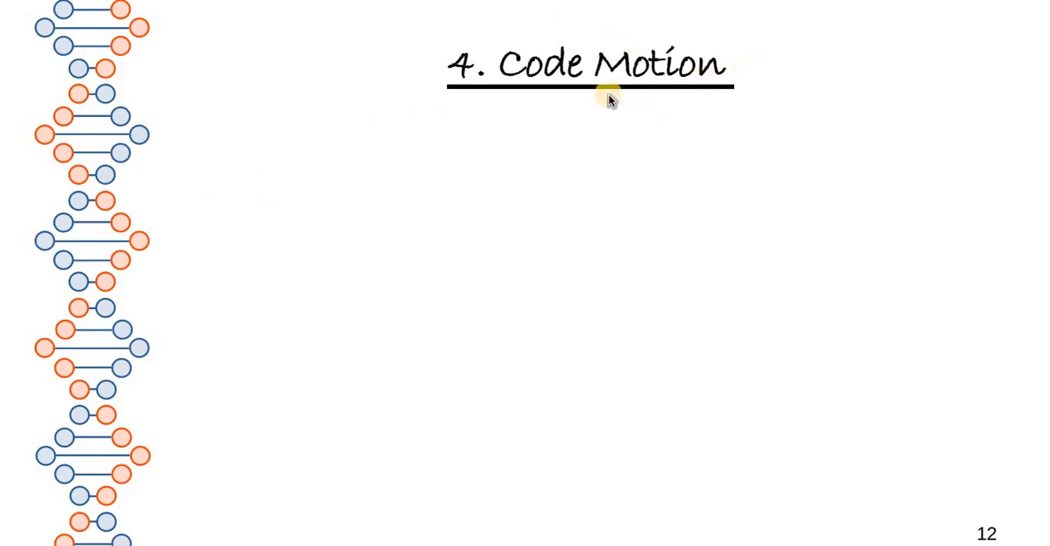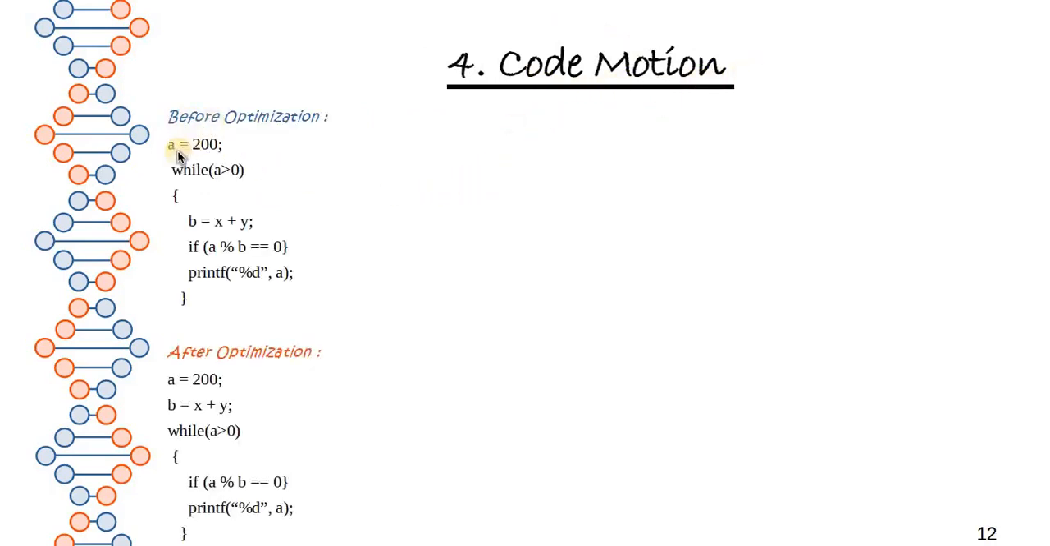Now let's go to the next one, that is code motion. Before optimization, in this case, we have to remove whatever unnecessary line of code is present inside the while loop. For example, see this line of code, b is equal to x plus y. It has nothing to do with the condition a is greater than 0. So it can be written outside the loop also, because even if a is greater than 0 or less than 0, b is equal to x plus y is going to be executed. So moving it outside the loop is what is done in this optimization technique.